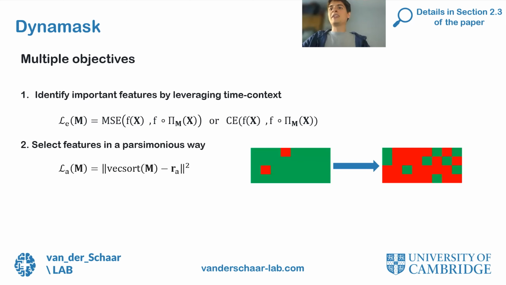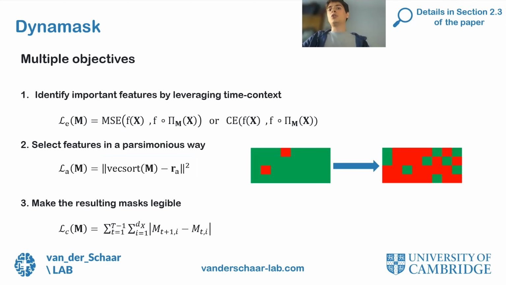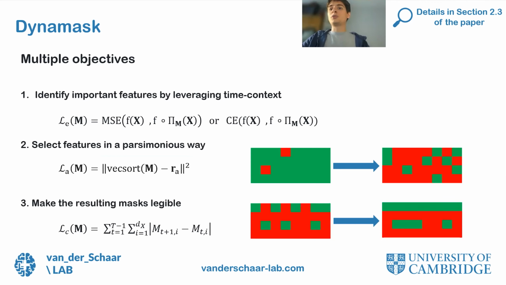Indeed, a mask that tells you that all the features are important is not very helpful. We do that by adding a term to the objective that encourages sparsity in the mask coefficients. Finally, the user might have some prior knowledge or desiderata about the mask. For instance, we might want to avoid too many quick jumps of the importance over time. If this is the case, this can also be encoded in the objective.